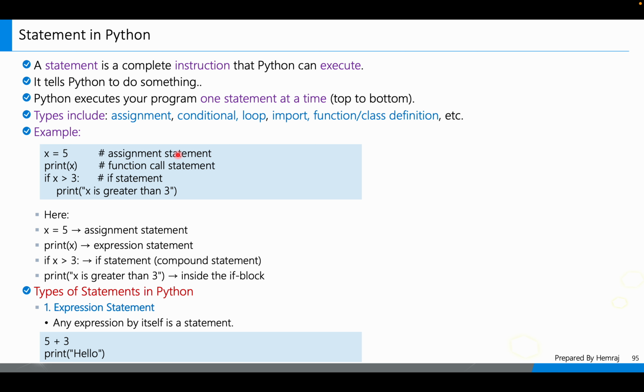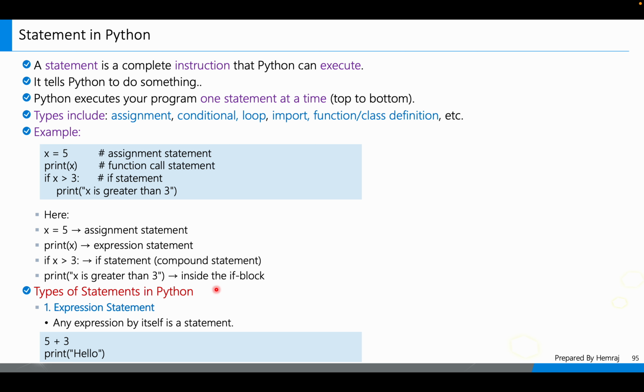Example: x is equal to 5. This is an assignment statement, right? Why? We assign the value 5 to the variable x. Print x is a function call statement. If x greater than 3, that is an if statement: print x is greater than 3, right? Here x is equal to 5, assignment statement. Print x, expression statement, same here.